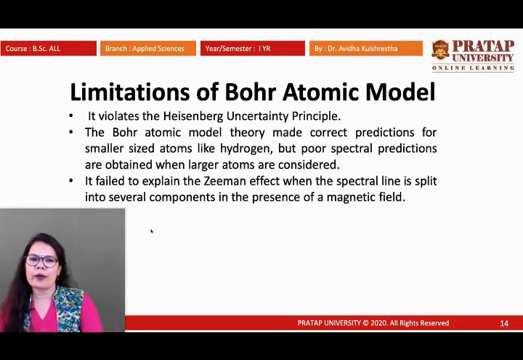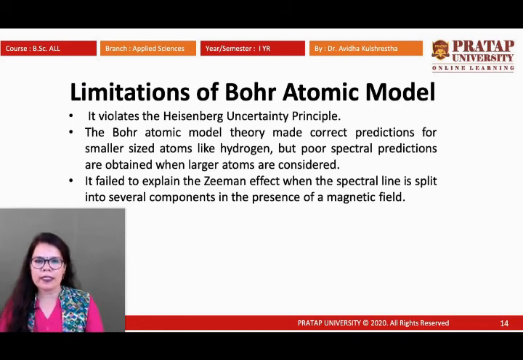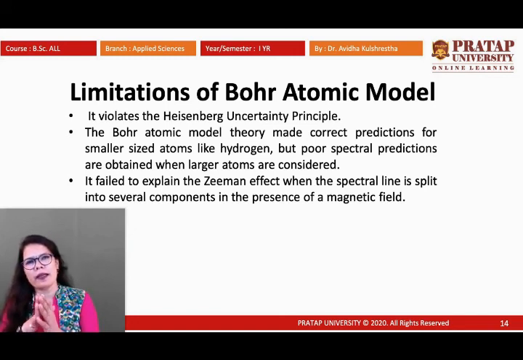So what was the Bohr atomic model's limitation? Some limitations still remain, and those were resolved with the electromagnetic theory and other theories. It violates the Heisenberg uncertainty principle, which is not clarified by the Bohr atomic model. The Bohr atomic model made correct predictions for smaller atoms like hydrogen, but poor spectral predictions are obtained when larger atoms are considered. It failed to explain the Zeeman effect also, and some other spectral properties are not clear in the Bohr atomic model.